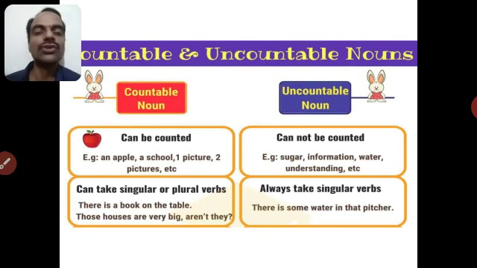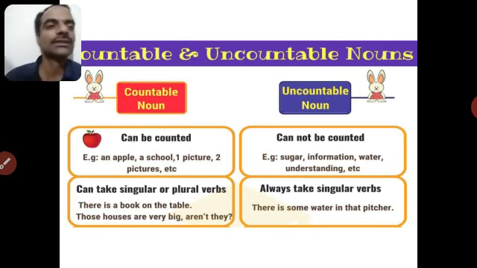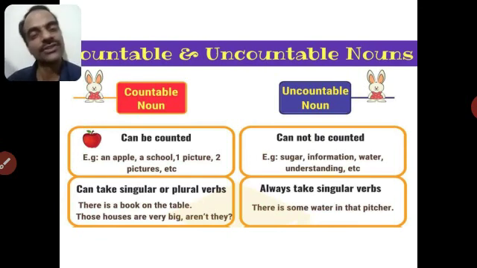Whereas, can you count sugar? No. You can measure sugar, but you cannot count sugar. You cannot say 1 sugar, 2 sugar, 30 sugar, 40 sugar. No, you don't say that. So, it is an uncountable noun. Similarly, school, picture, they are all countable nouns, whereas information is an uncountable noun. Water is an uncountable noun. You can measure water, you can measure the amount of information, but you cannot count it.